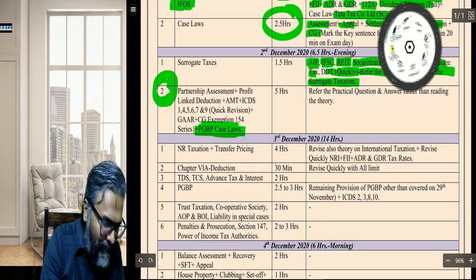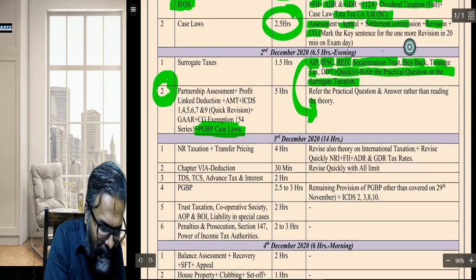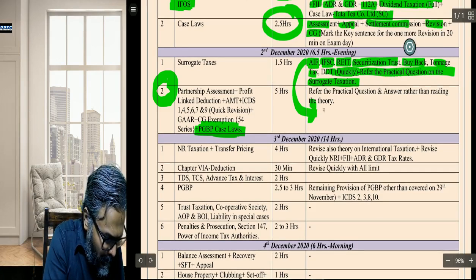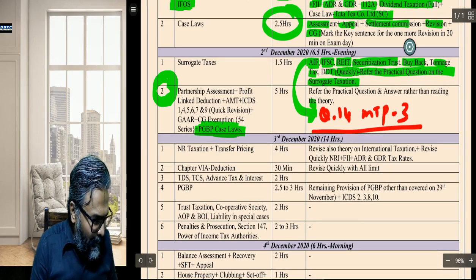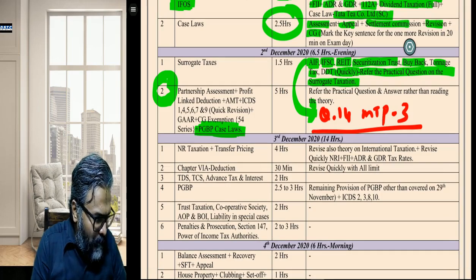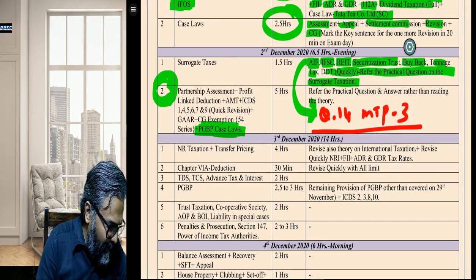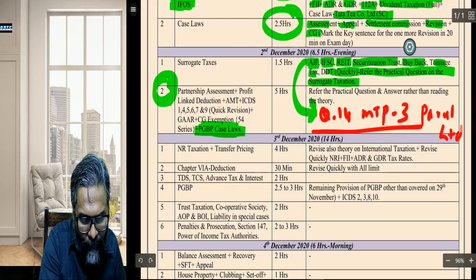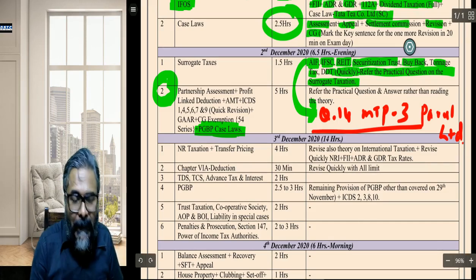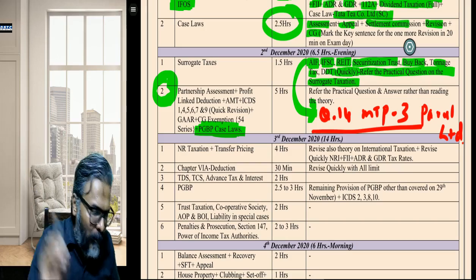Can you just write? Tarun has given that particular question reference. Thank you, Tarun. It is question number 14, MTP3, which is Parul Limited. This is one question which I have done, which is based on the amendment. Question number 14, MTP3, Parul Limited.